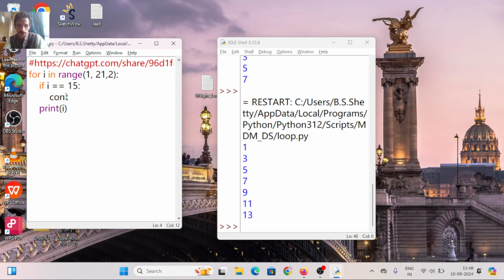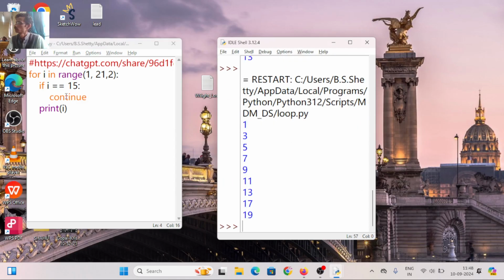Continue. What will happen? See, initially i is 1. 1 plus 2, step size 2, 3. 3 plus step size 2, 5. 5 plus 2, 7. 7 plus 2, 9. 9 plus 2, 11. 11 plus 2, 13. 13 plus 2, 15.